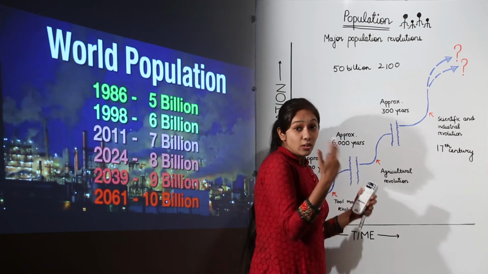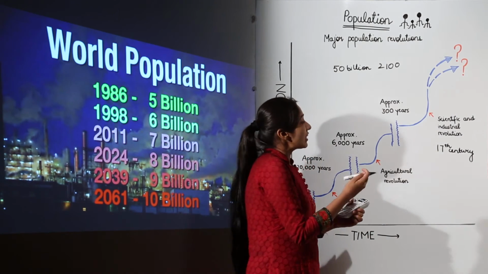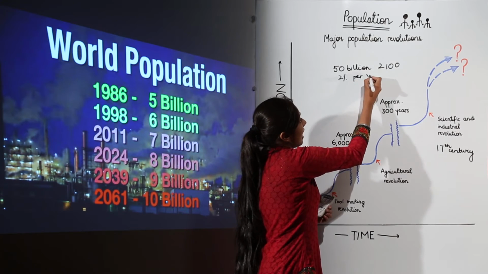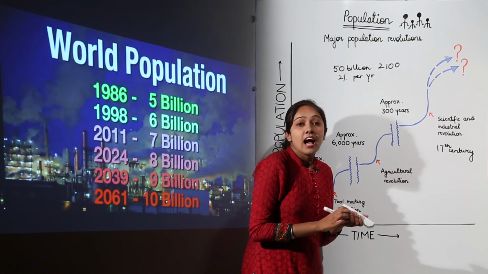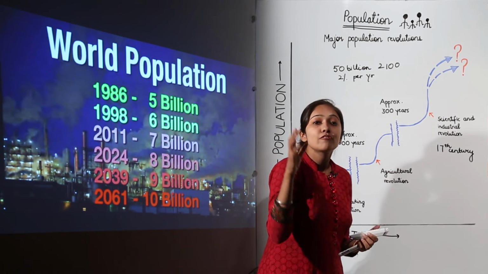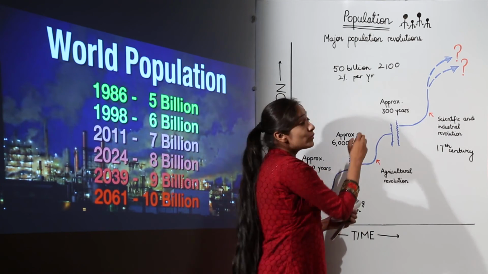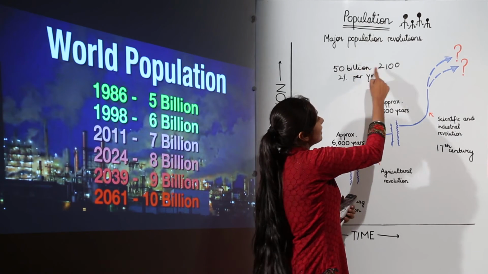But as I also told you, the population is increasing at the rate of 2% per year, and it is doubling after every 35 years. If we consider that data, the population will be around 50 billion in 2100.